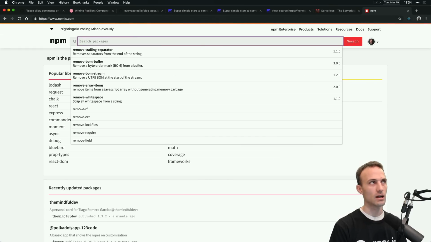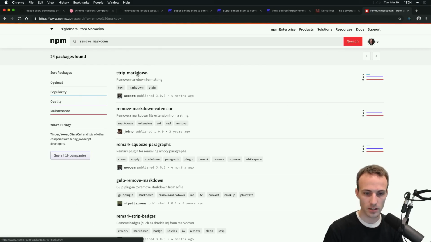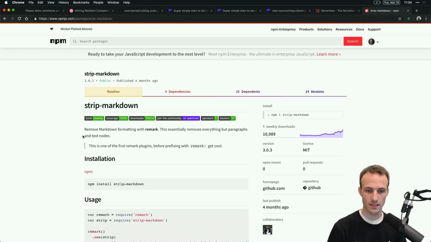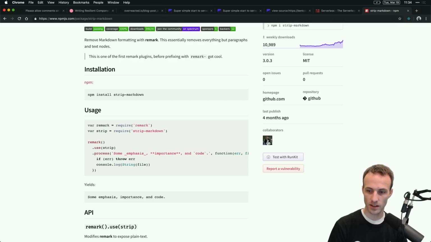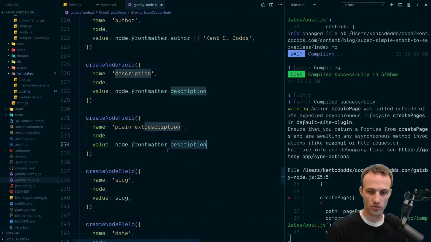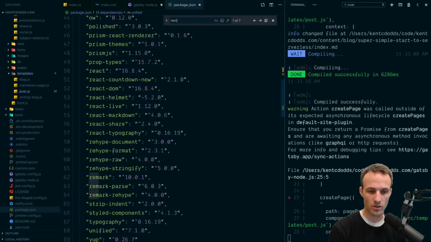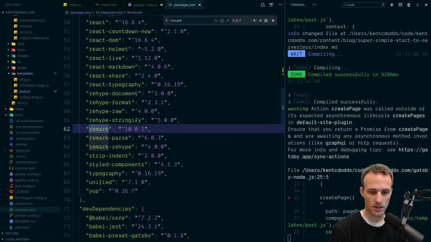Remove markdown. Strip markdown. Ta-da! It's from Wooorm. It's great because this fellow knows more about markdown than anybody else I know. So let's install strip-markdown. We already have remark installed, I believe. Go to our package.json to be sure. Remark. Yep, there it is.